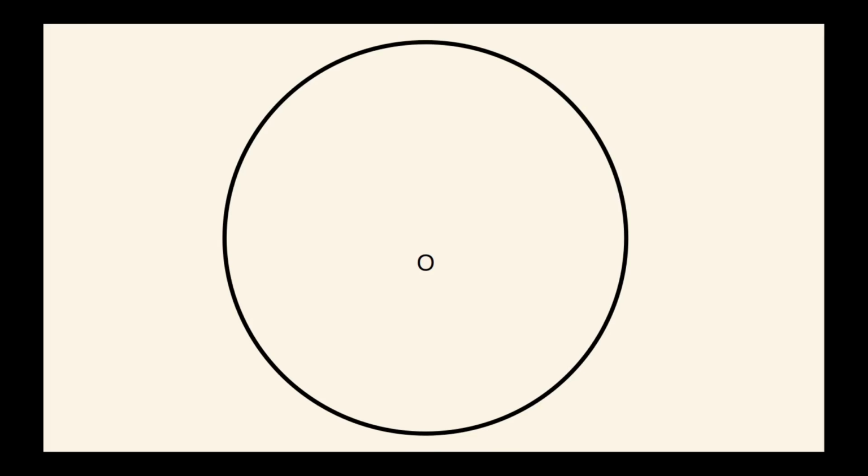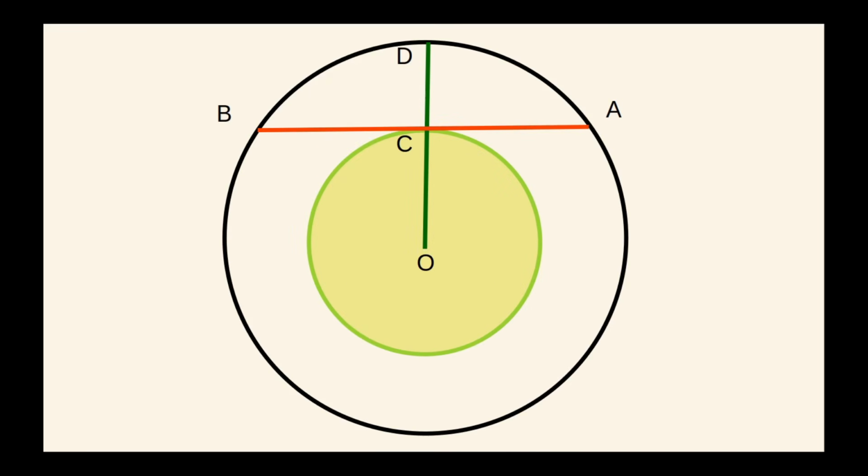Finally, let's see why 1/4 is also a correct answer. Start with a unit circle and a chord AB of length square root 3. Draw a line from O through C. We already know that OC equals 1/2. Now, draw a smaller circle centered at O with radius 1/2. Here's the result. A chord on a unit circle will be shorter than root 3 if its midpoint lies outside the smaller circle. Otherwise, it will be larger than root 3.